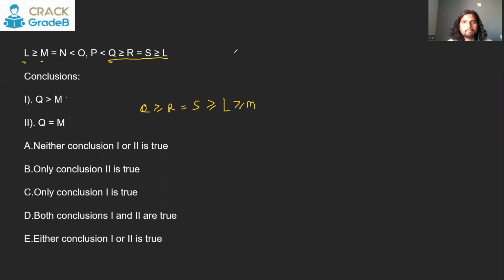So if you now have to compare between Q and M, there exist these three signs. That means Q is going to be greater than or equal to M. So Q is greater than M, false. Q is equal to M, false. But either of these two will be true, because how do you read it? Q is greater than or equal to M. So Q will be either greater or equal to. Either this will be there or this will be there. So we mark option number E, which says either conclusion 1 or 2 is true.